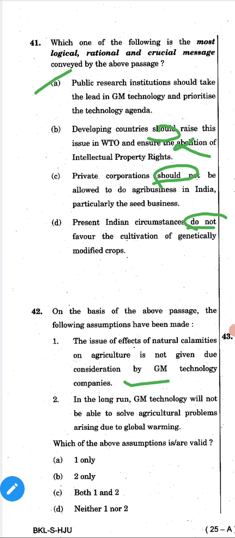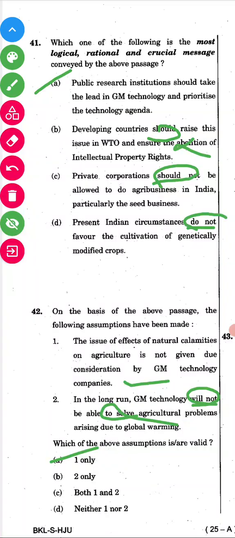In the long run, genetically modified technology will not be able to solve the agricultural problem arising due to global warming. Will not. This is also an extreme statement, so we can tell it is the wrong answer. So option A is the right answer for this 42nd question.